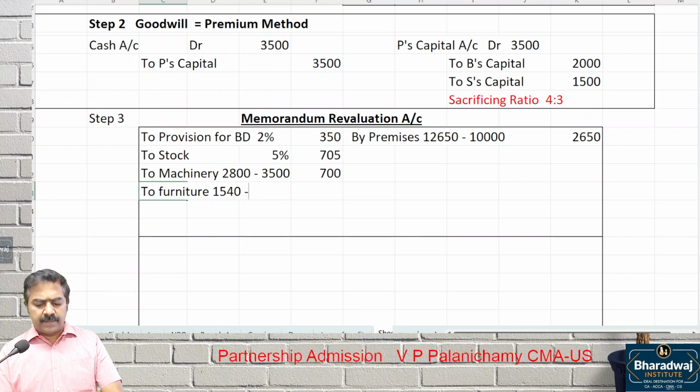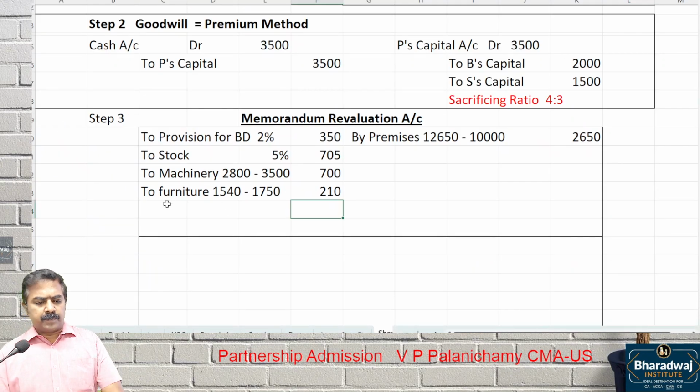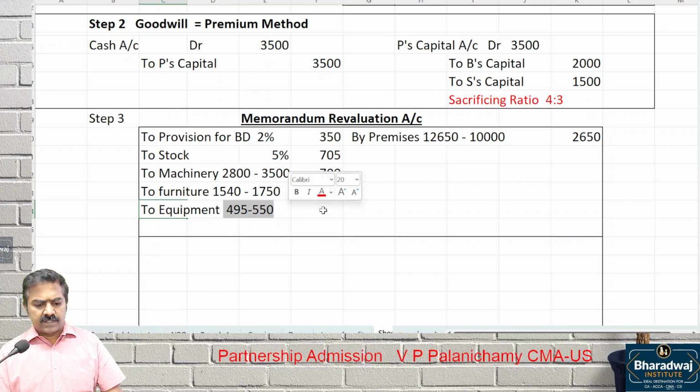What is the old value? A loss of 210. Then office equipment: the new value is 495, the old value is 550. What is the loss? 55.